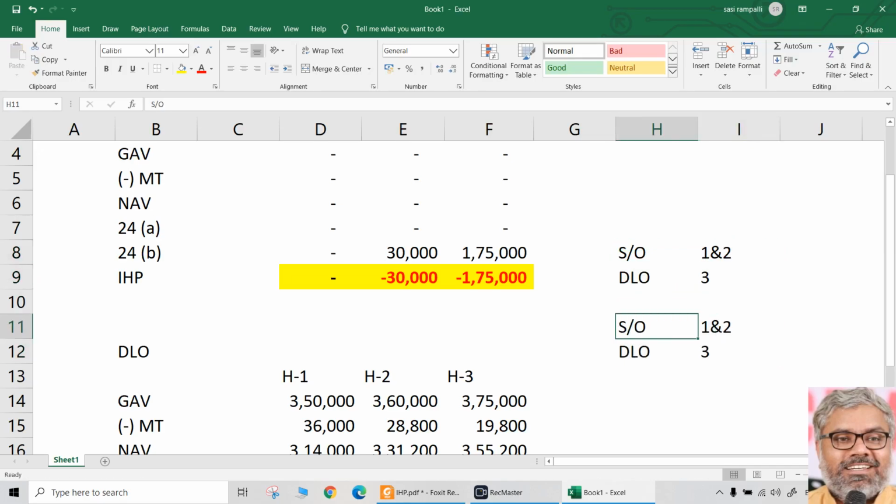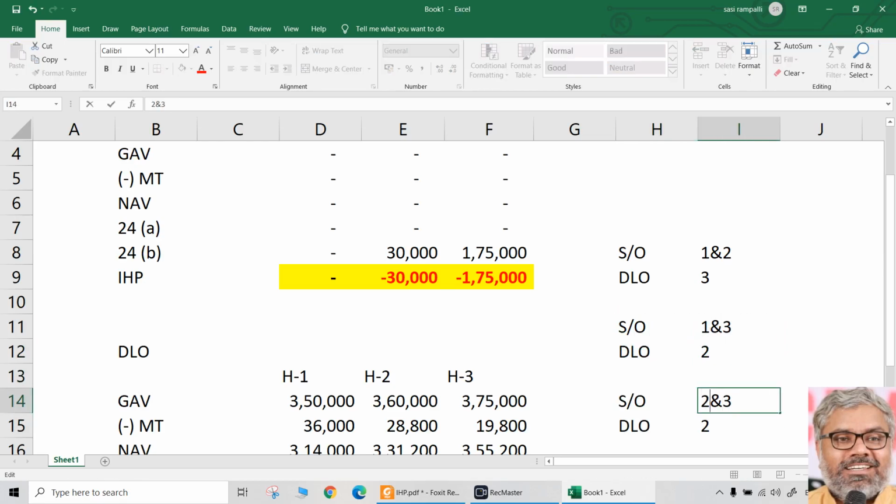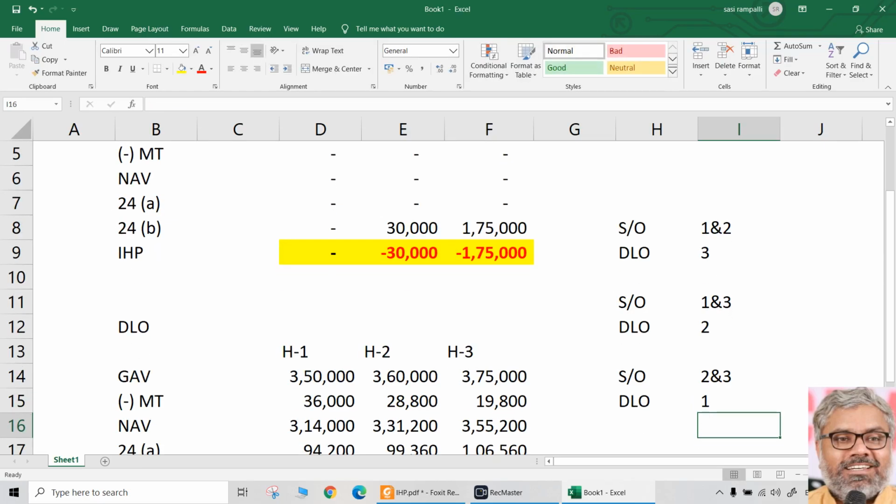Another combination. 1 and 3 are self-occupied. Naturally 2 will be deemed to be let out. Then another possible combination is 2 and 3 are self-occupied. Naturally 1 will be deemed to be let out. And all that we need to do is, how much is the income from house property in those combinations?